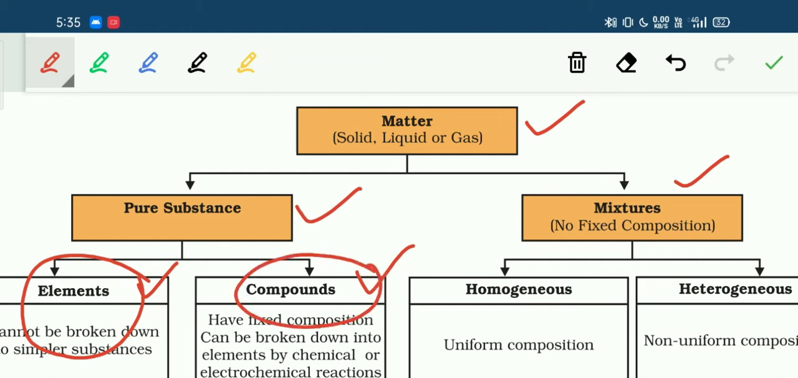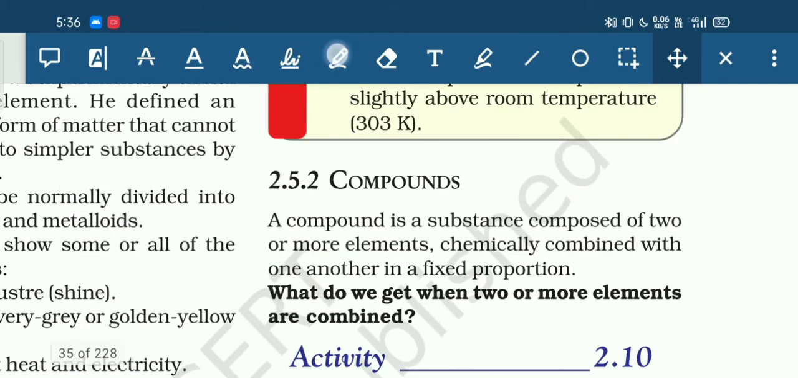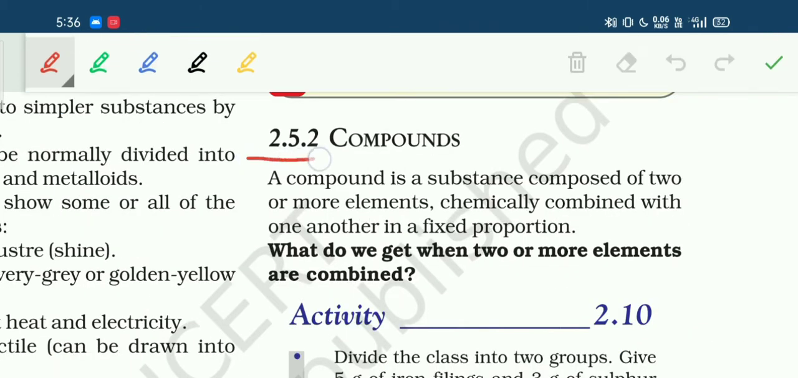For this, come to page number 25 of your NCERT textbook. Topic 2.5.2 Compounds. Define compound. A compound is a substance composed of two or more elements chemically combined with one another in a fixed proportion.